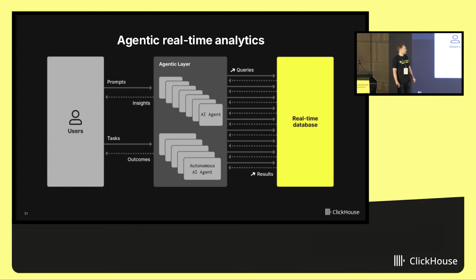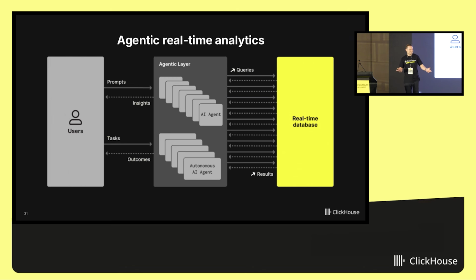The difference is that now the number of queries increases significantly. You just make one question, and the agent will do tens, maybe even 100 queries to a real-time database. And you are happy if your real-time database is ClickHouse.